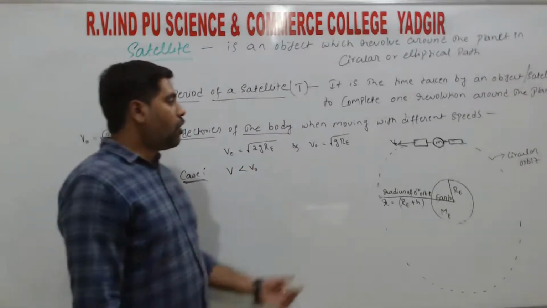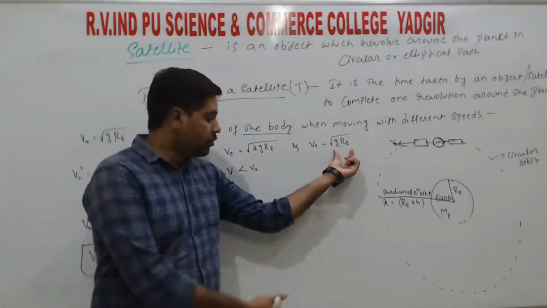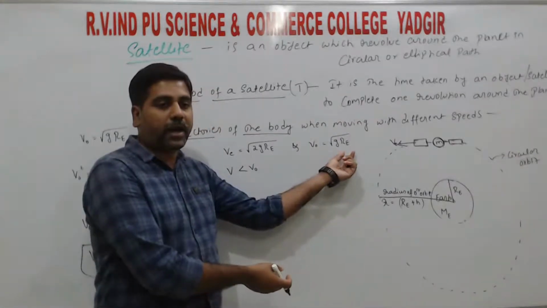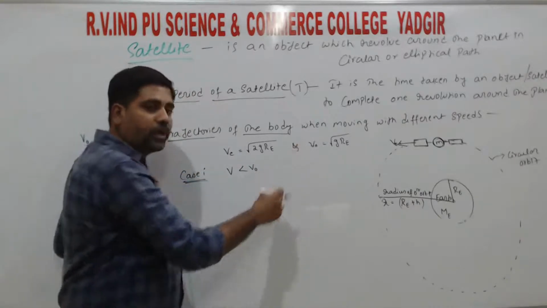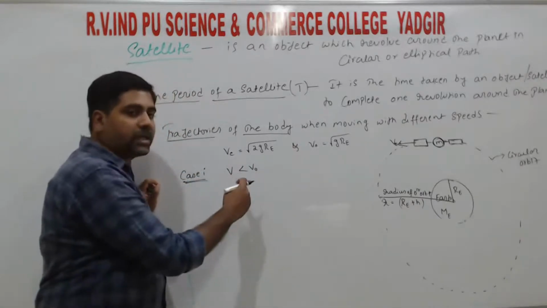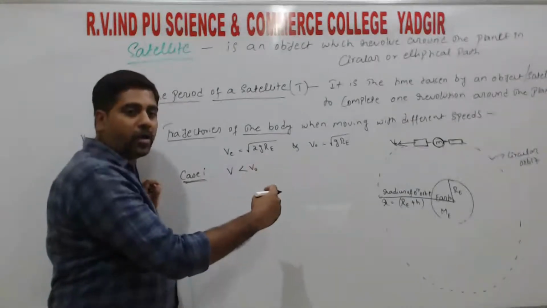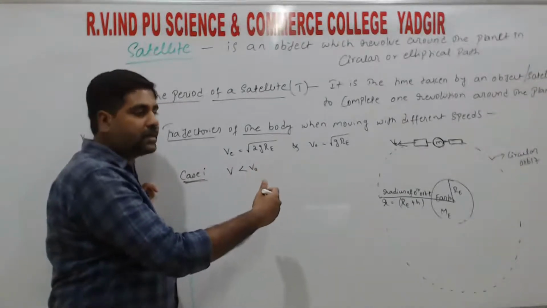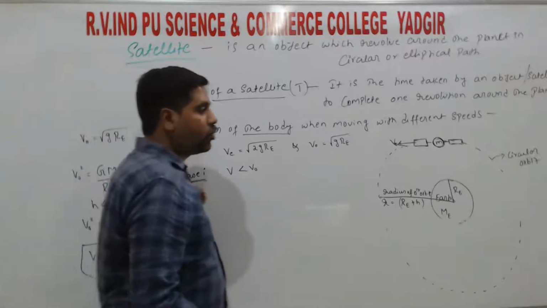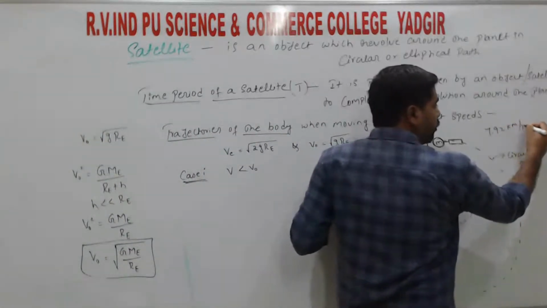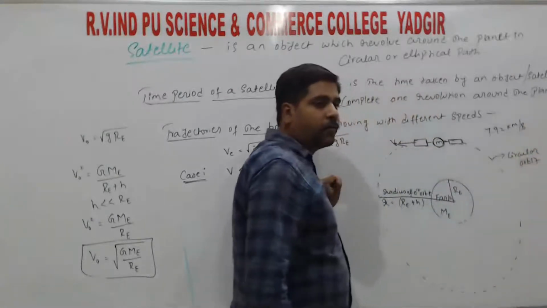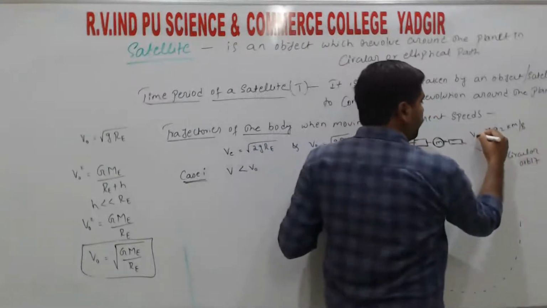For example, orbital speed we found the value that is 7.92 kilometer per second, right? So that is the standard orbital speed. So if the object is revolving around the planet at less than the orbital speed, right? So orbital speed ನಮಗೆ 7.92 kilometer per second ಇದೆ, right? So that is the value for Vo.